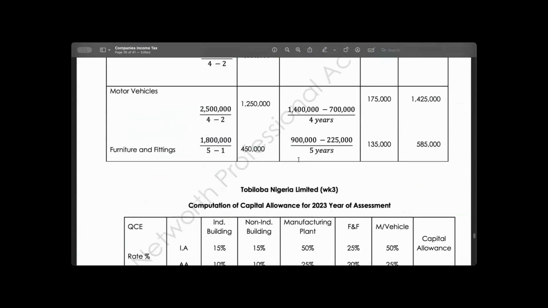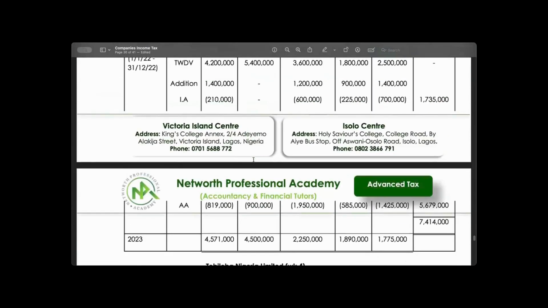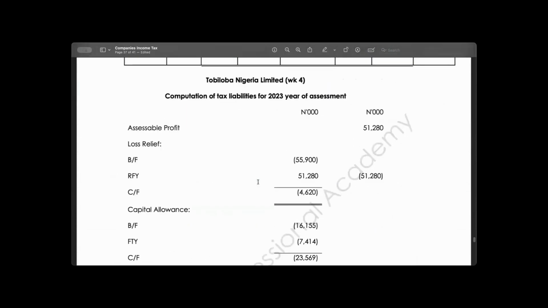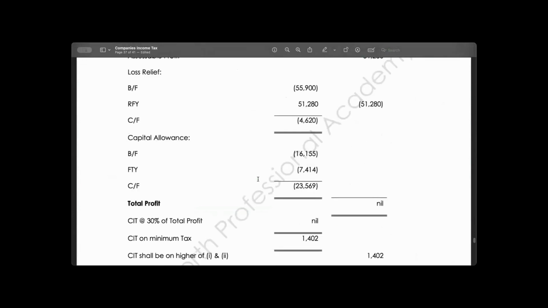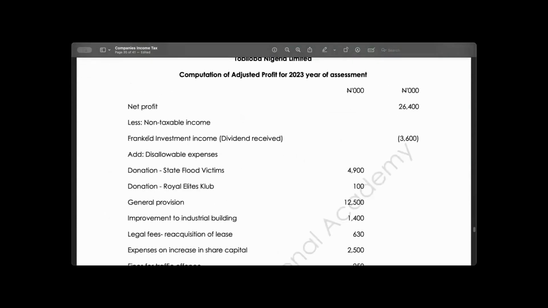So that is how to calculate the capital allowance. I've also brought them into our computation here. So let's go back to the body of the question. We have said the franked investment income is not allowed, right?